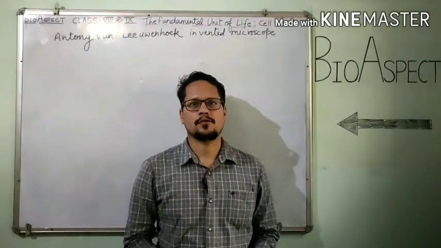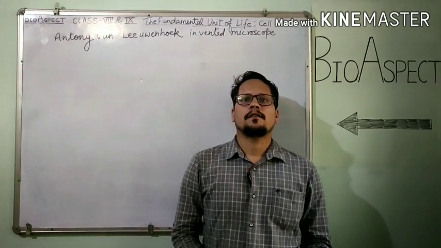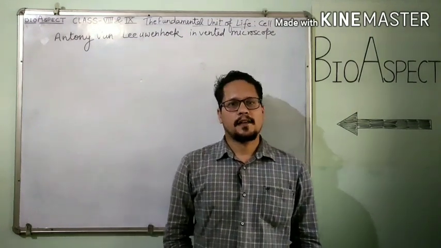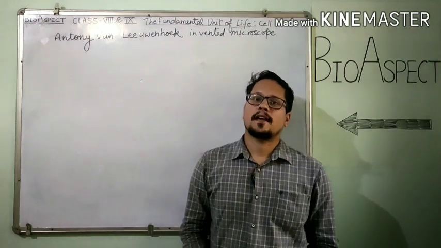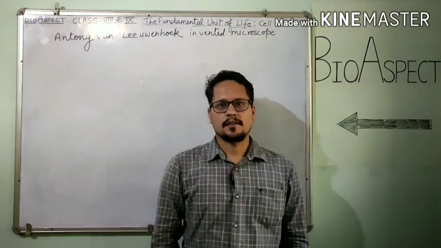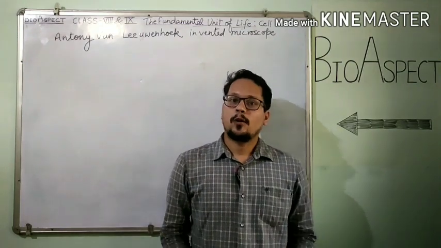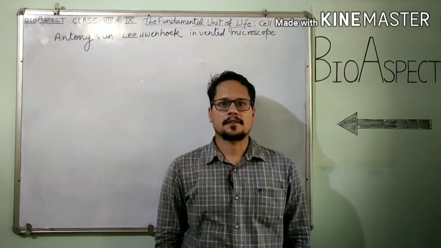So he earned the title of father of microbiology. The study of cell is called cytology, and the branch of science which deals with the study of microorganisms is called microbiology. So we can also say that Anthony von Leeuwenhoek was a microbiologist.